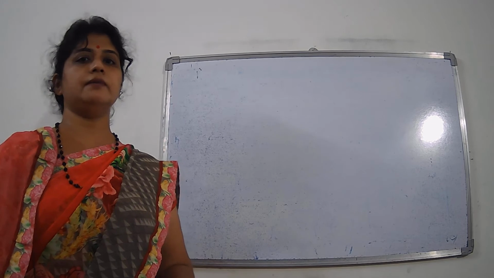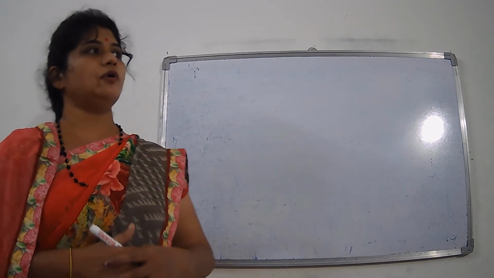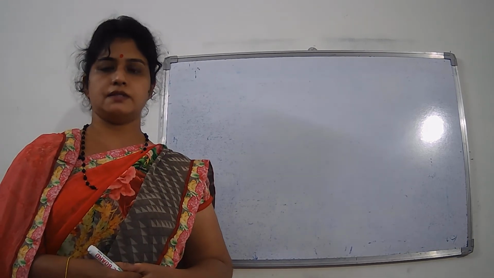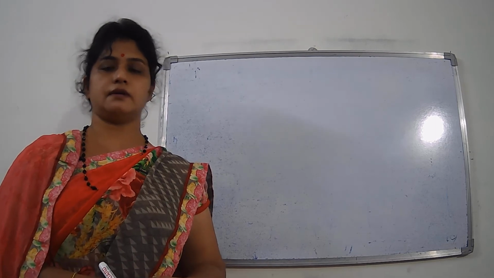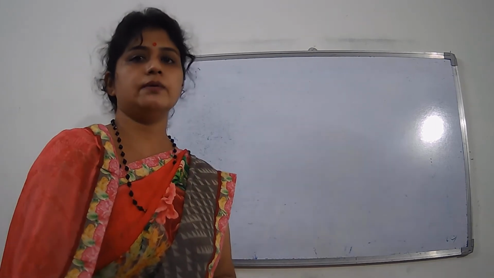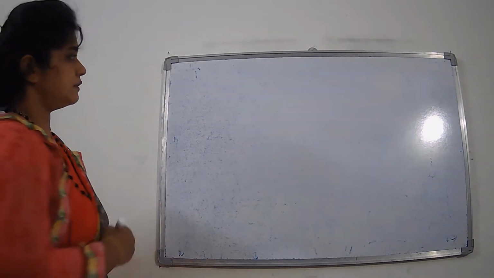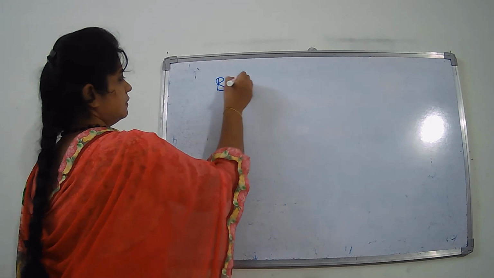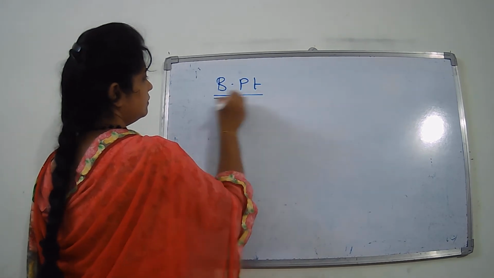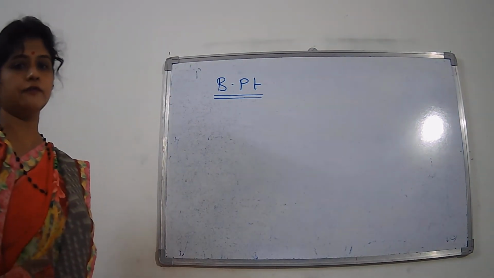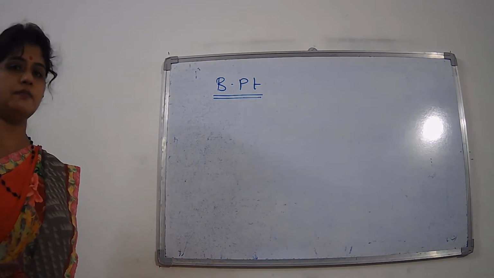At the same time, hydrogen bonding also affects some chemical properties, like the acidic or basic nature of that molecule. So first of all, we look at how hydrogen bonding affects the boiling point of a molecule or compound.